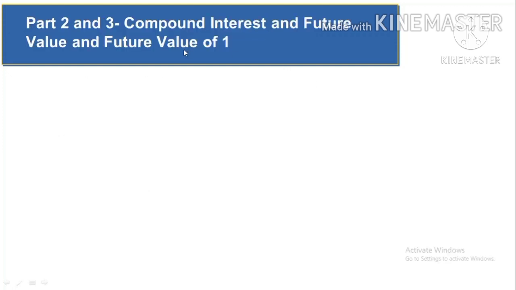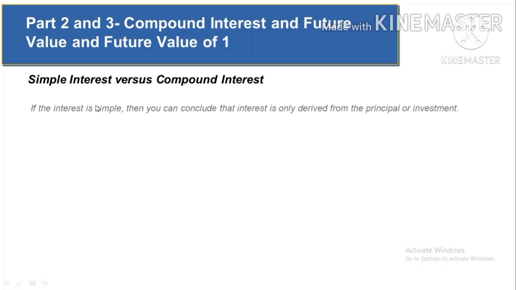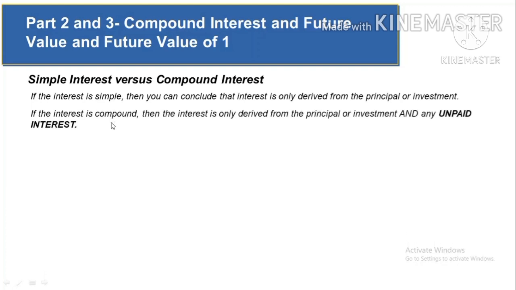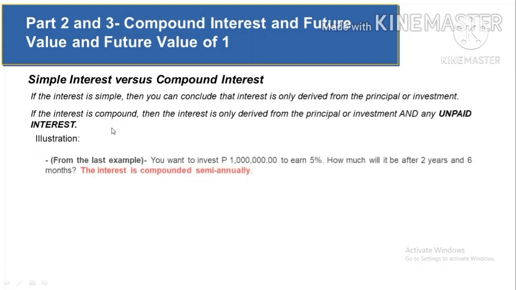So we are now on the second and third parts, which are entitled Compound Interest, Future Value, and Future Value of 1. To start this, we need to compare first simple interest versus compound interest. Interest is considered simple when it is charged only to the principal. So how about compound interest? Compound interest is interest charged not only to the principal but also on the interest accrued but still unpaid or uncollected. It might be clearer if we have an illustration.